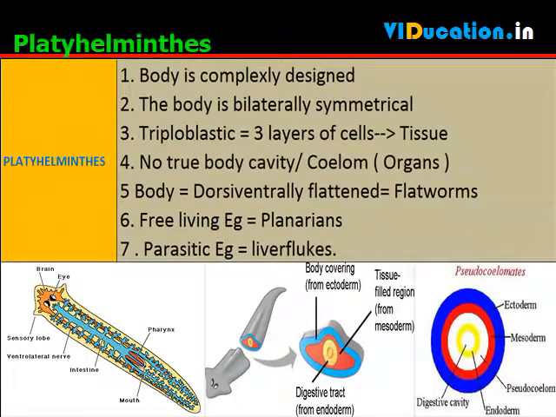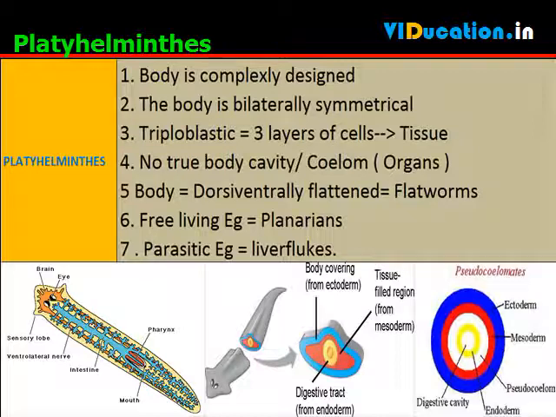The body of animals in this group, Platyhelminthes, is far more complexly designed. The body is bilaterally symmetrical, meaning that the left and the right halves of the body have the same design. There are three layers of cells from which differentiated tissues can be made, which is why such animals are called triploblastic. This allows outside and inside body linings as well as some organs to be made. There is thus some degree of tissue formation.